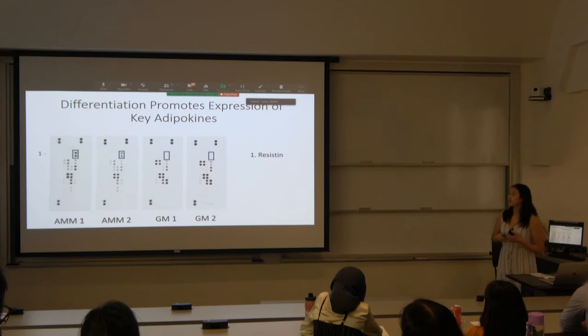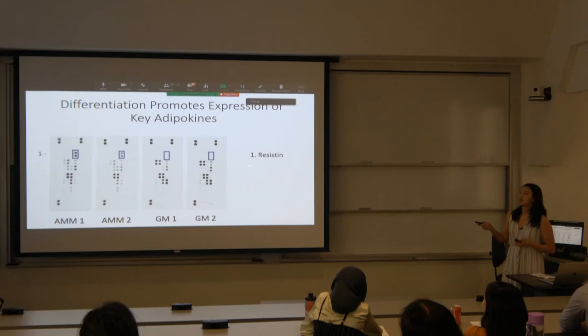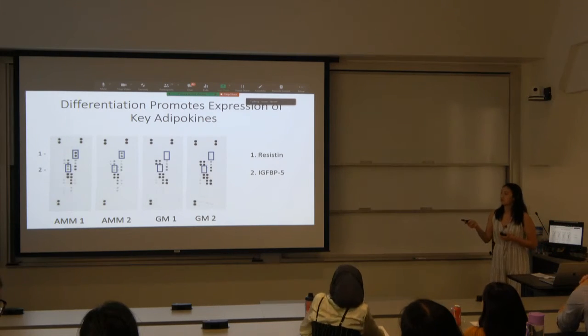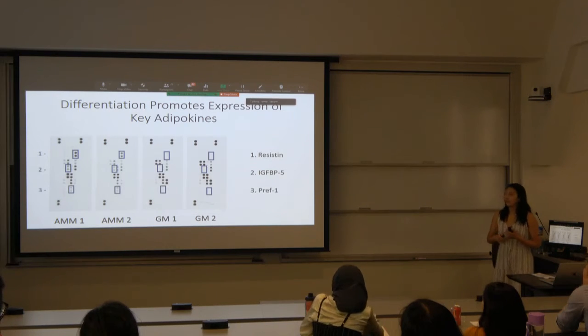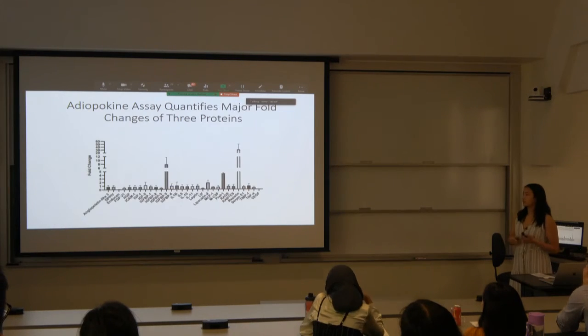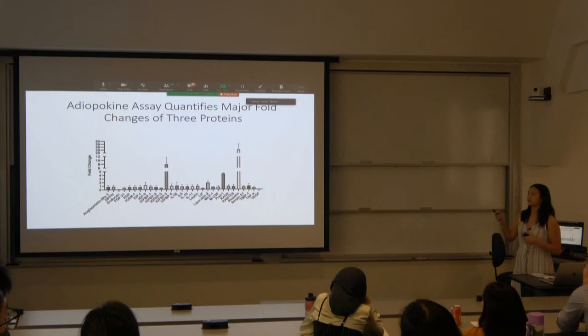The first one was the presence of resistin. This one was very stark, so the intensity of these dots was much higher than the growth media. Then we also found that IGFBP-5 was present in the adipogenic compared to the growth media. And lastly, PREF1. This one wasn't as intense, but we still wanted to confirm through qPCR later whether or not these proteins were in fact in our original set of DNA.